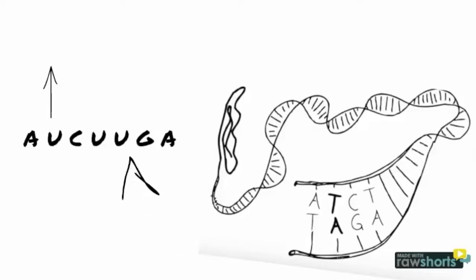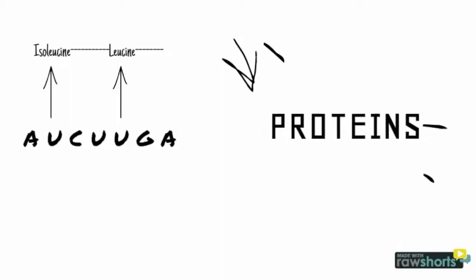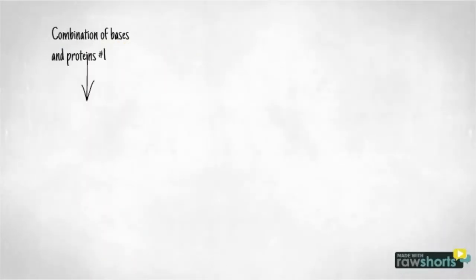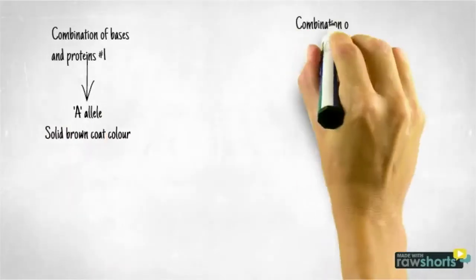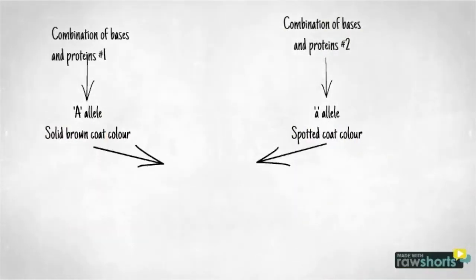Through processes of transcription and translation that are constantly occurring throughout the body, mRNA chains are created which code for particular amino acids that join together to form certain proteins uniquely associated with certain traits. It is these alternative traits of a gene that are recognized as the allele variations of a single gene. For example, one variation of a gene for coat color would be comprised of base sequences that code for a solid colored coat, while an alternative allele will code for the expression of a spotted coat.